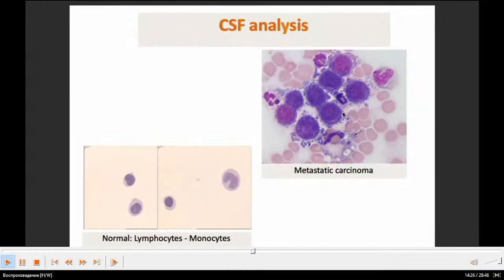Cerebrospinal fluid analysis. You can see here is pathological verification. Metastatic carcinoma. Here normal lymphocytes, monocytes. You can see how many cells there are. There are just 2 cells here. Here there are so many of them, cells.